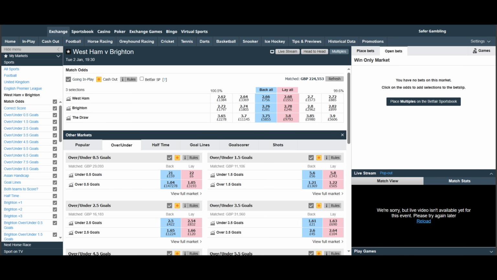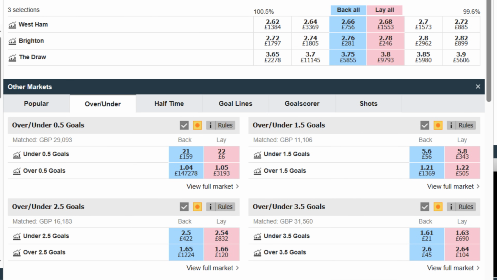Now, I'm sure most of you are already aware of how these markets work, but let me briefly explain what each market is. In overs markets, you are betting, trading that the total number of goals will be greater than the specific market threshold. For example, if the market is set at over 2.5 goals, you will win if the game ends with 3 or more goals. In unders markets, you are betting, trading that the total number of goals will be lower than the specific market threshold. Using the same example, if you bet on under 2.5 goals, you will win if the match ends with 2 or fewer goals.